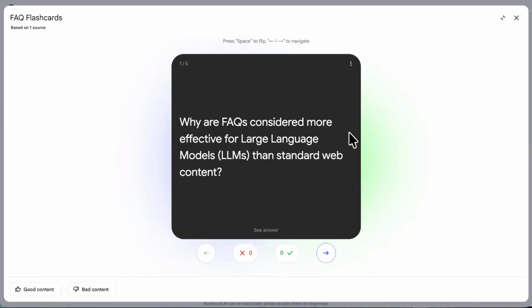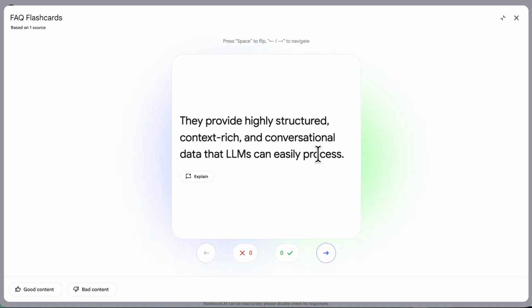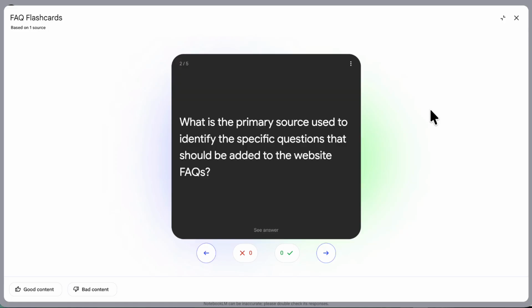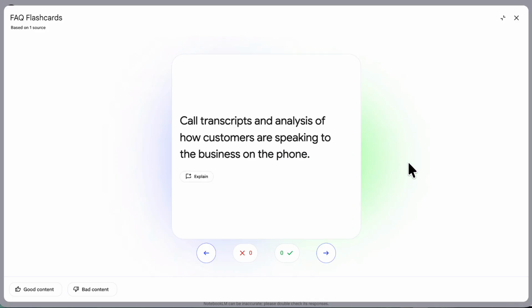So let's recap. Why are FAQs considered more effective for LLMs than standard web content? The answer is they provide highly structured answers, and LLMs love easy answers. Number 2, what is the primary source used to identify the specific questions that should be added to the website FAQ? In this example, we used call transcripts and analyses of how customers are speaking to the business on the phone. It's a great way to hear them answer questions directly in their own words.